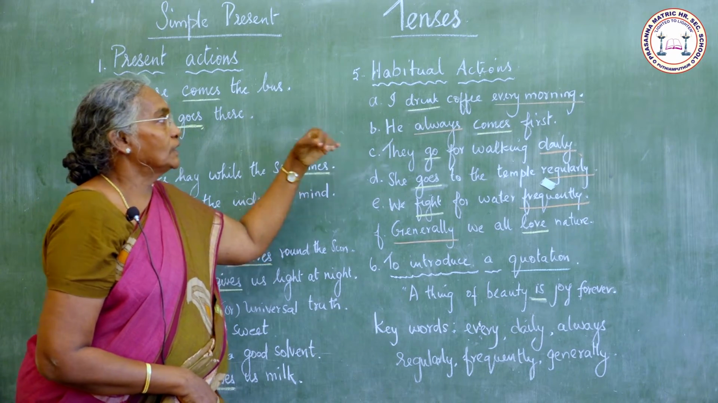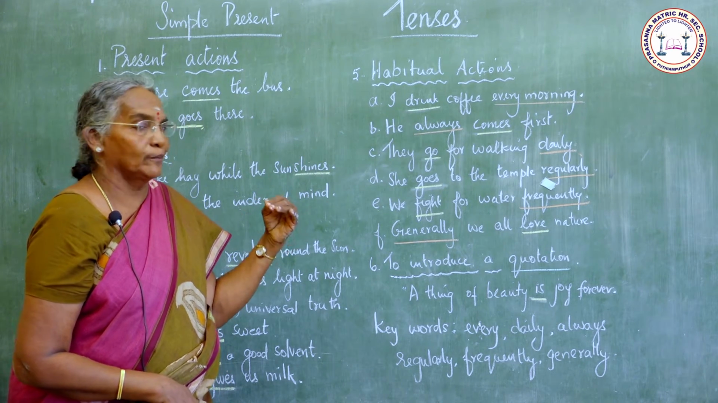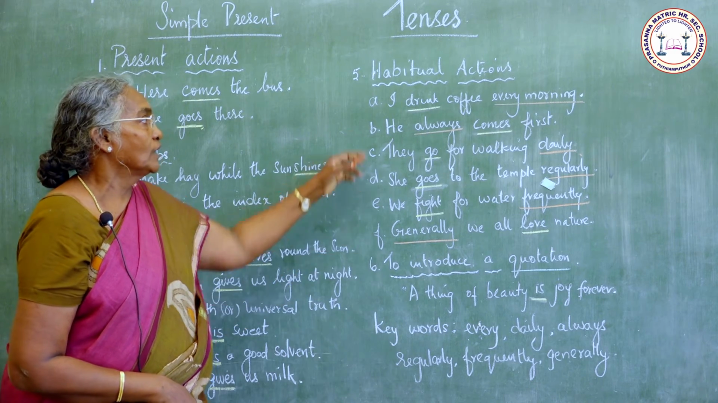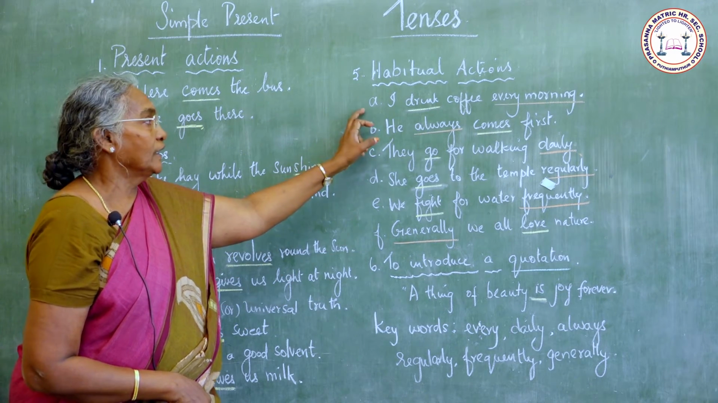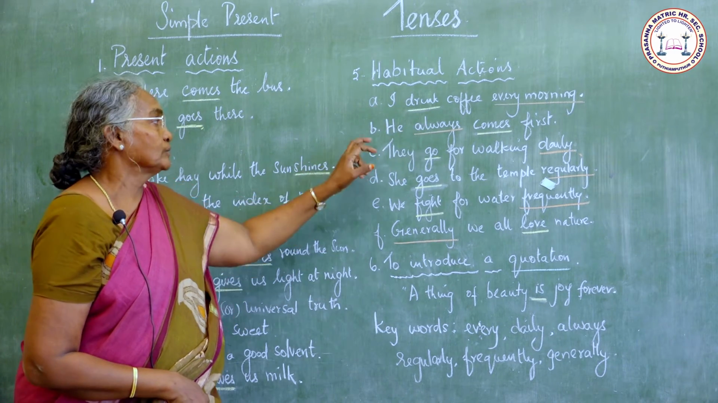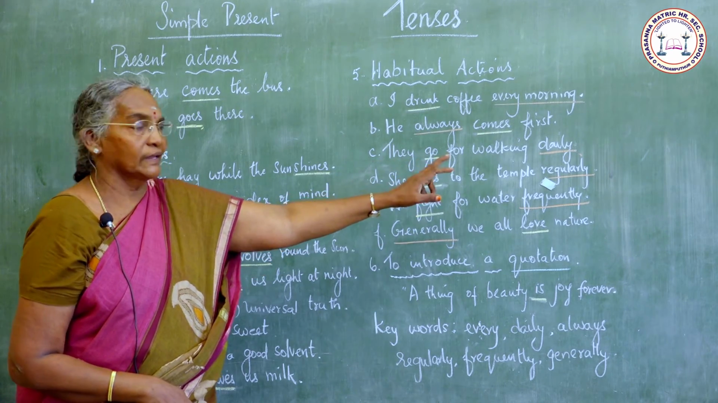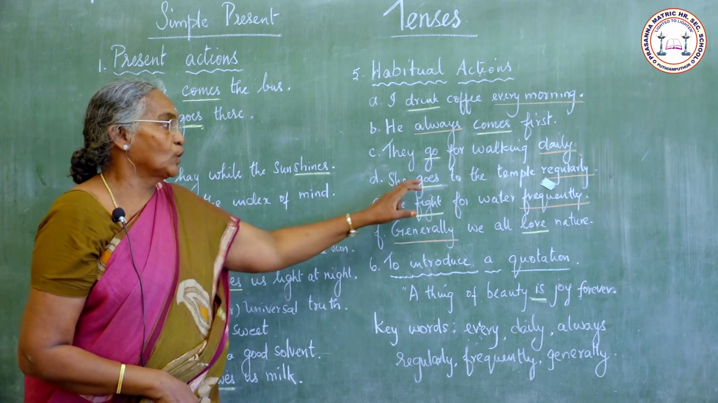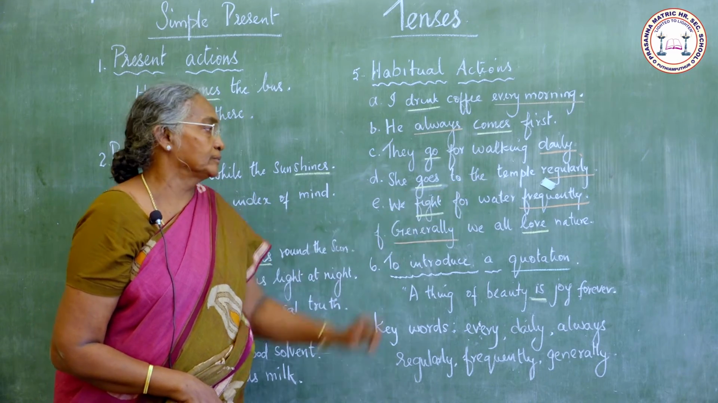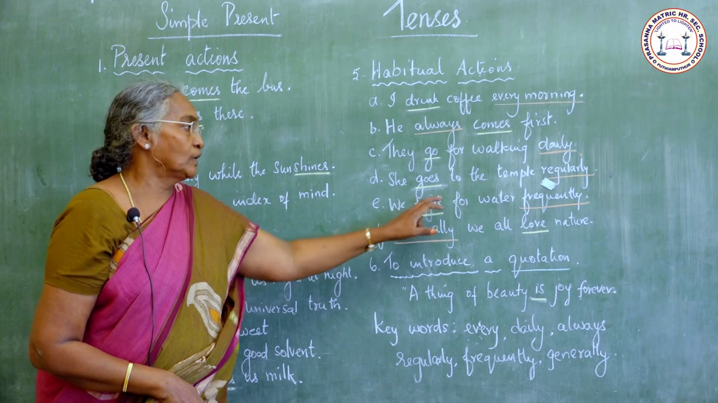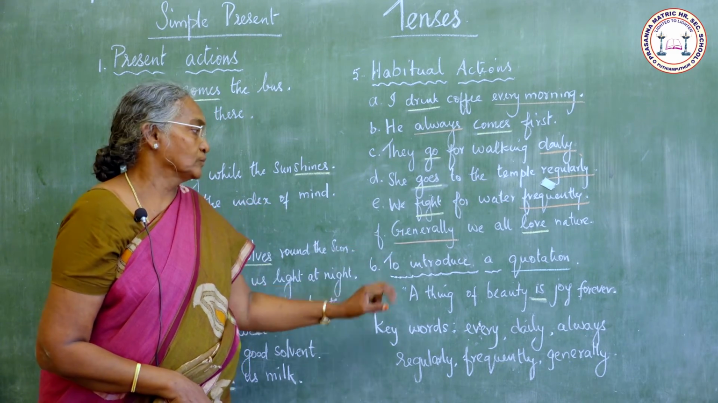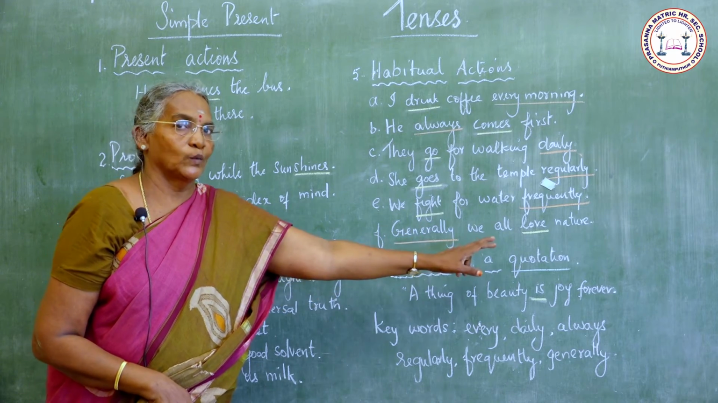Next, habitual actions. In all the habitual actions we use present tense. Example, I drink coffee every morning. He always comes first. They go for walking daily. She goes to the temple regularly. We fight for water frequently. Generally, we all love nature.